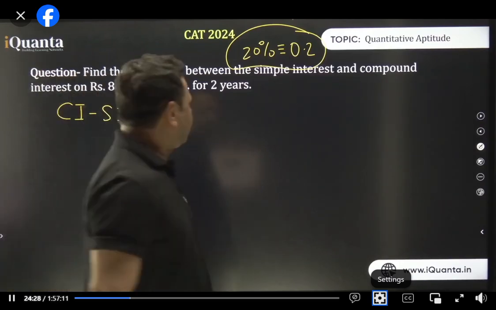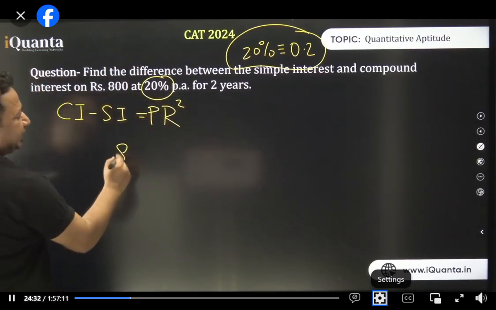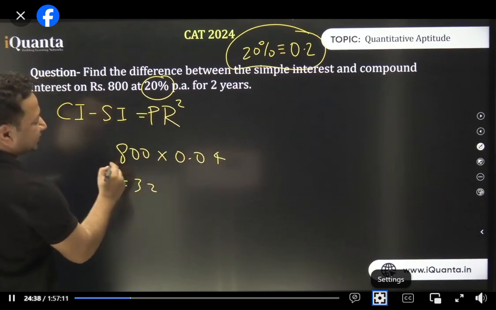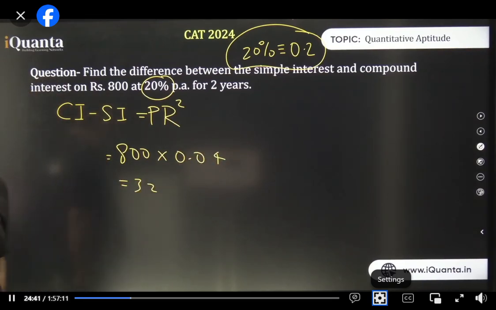Cool? 0.2. Let us put P over here, 800. And R square, 0.2 square is 0.04. Multiply it, you get the answer, that's it. So those who ask what's the use of the table, now I think you got to know the exact use of the table. Did you enjoy it? You can just look at the question and answer it directly without using the pen.